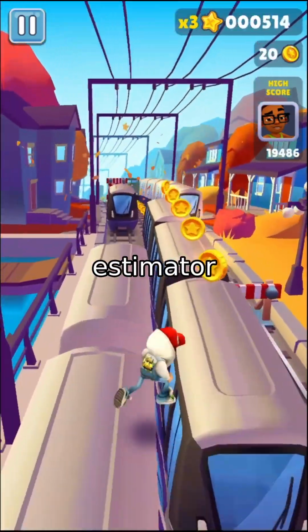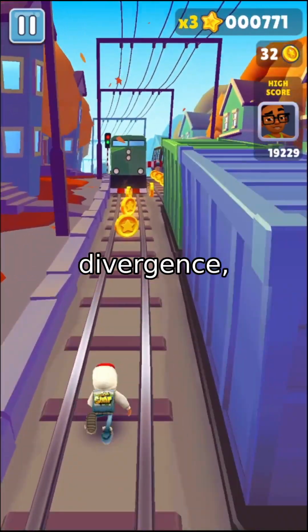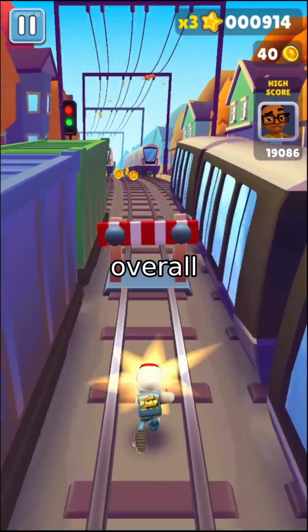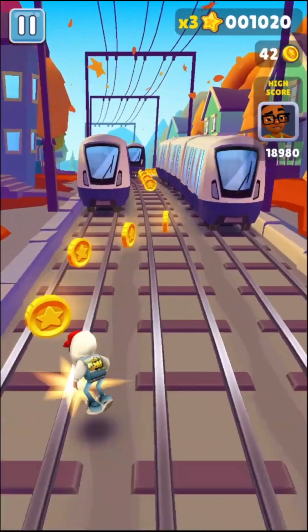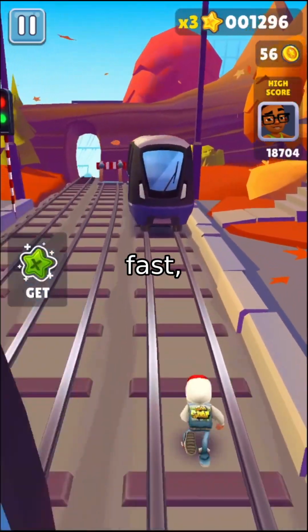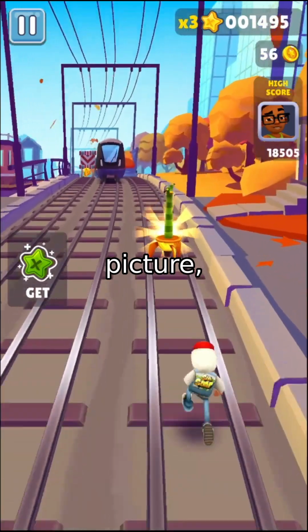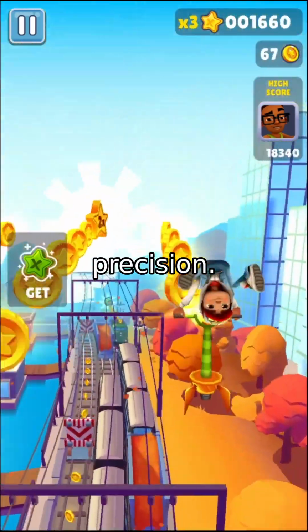That's where the Hutchinson estimator shines. It's a clever shortcut that uses random noise to approximate divergence, like shaking a jar of marbles to infer the overall pattern without counting each one. By adding tiny random perturbations to the data and comparing results, the model gets a fast, accurate estimate. It's a bit like using a magnifying glass to zoom in on the big picture, simplifying complexity without losing precision.